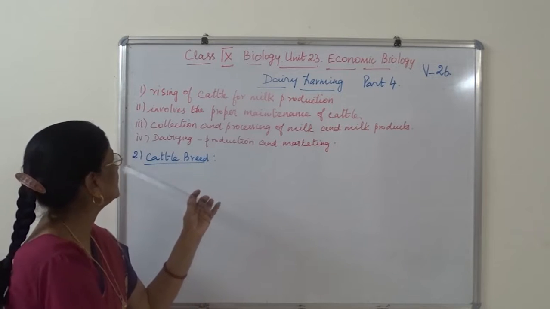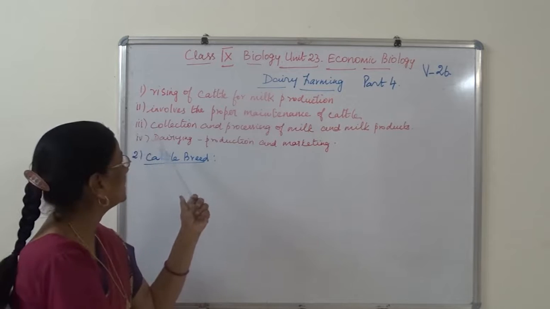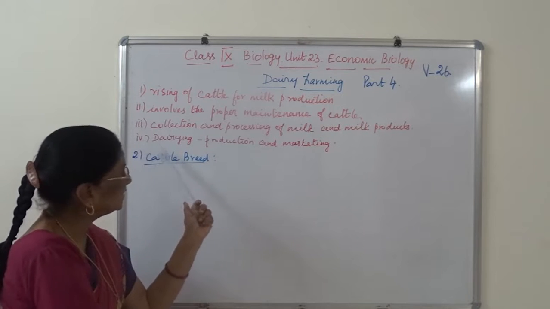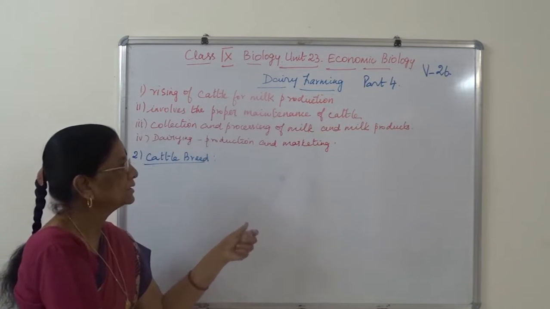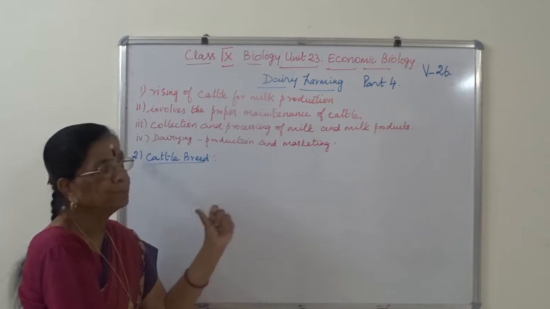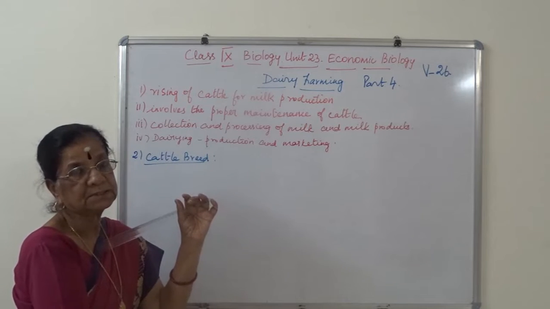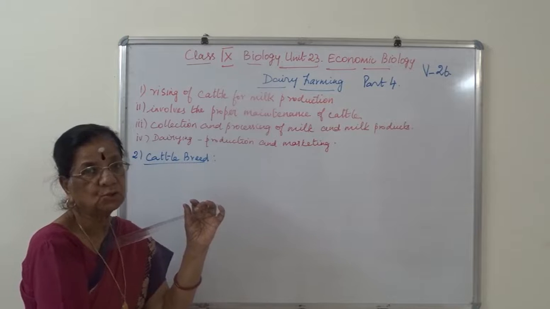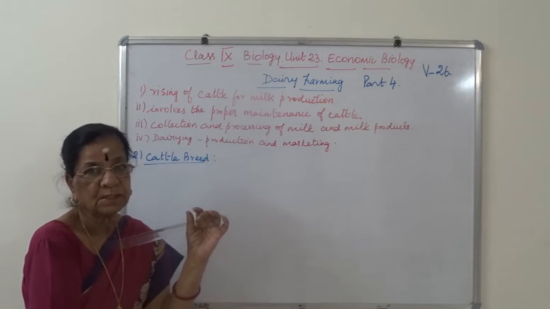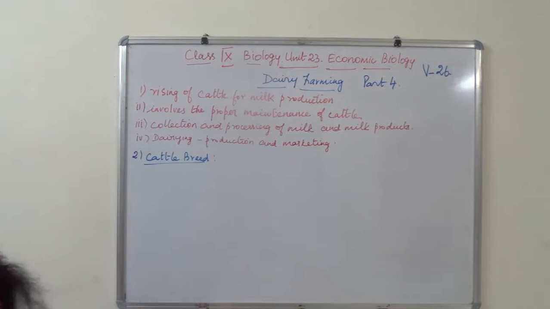And finally, dairying means production and marketing of milk and milk products. Just a second to go through. What do you understand by dairy farming? Are you clear?